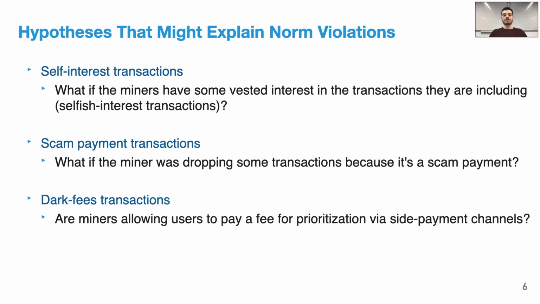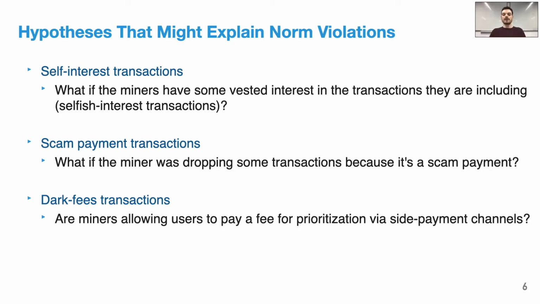Finally, are miners allowing users to pay a fee for prioritization via side payment channels? Maybe the miner is getting paid something off-chain through side payment channels to prioritize these transactions more. Recently, some mining pool operators have started offering transaction acceleration services, where anyone wanting to prioritize their transactions can pay an additional fee to a specific mining pool operator via these side channels. Such transaction fees are dark, or opaque, to other mining pool operators and to the public.